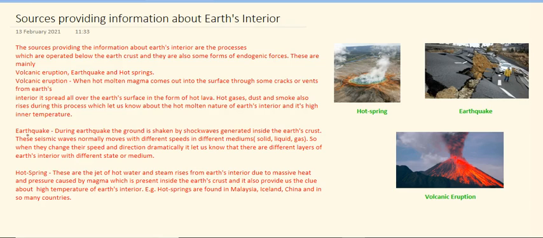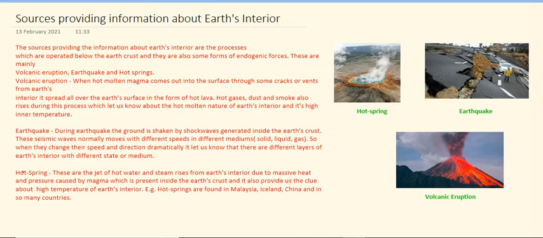Now next is earthquake. So what is an earthquake? During an earthquake the ground is shaken by shock waves generated inside the earth's crust. These seismic waves normally move with different speeds in different mediums, solid, liquid as well as gas. So when they change their speed and direction dramatically, it lets us know that there are different layers in the interior of the earth. In the interior of the earth there are different layers, and the layers are in different states or different mediums, like solid as well as liquid.